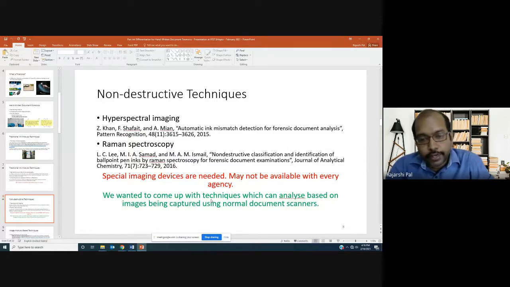So that's the problem that we are taking up, and from this moment onwards we will be discussing only those approaches where an image of the handwritten document is available to us, captured using our standard or normal scanners, or we can even think of taking a picture using a visible light spectrum with standard cameras, maybe in our mobile phones. Because we wanted the technique to be more handy. The technology should be easily available to all the agencies wherever it's required. Any questions so far?